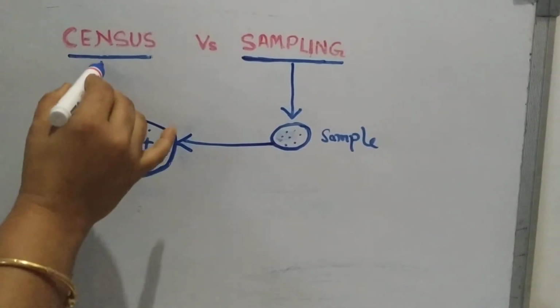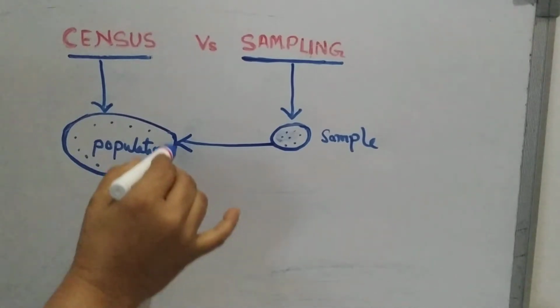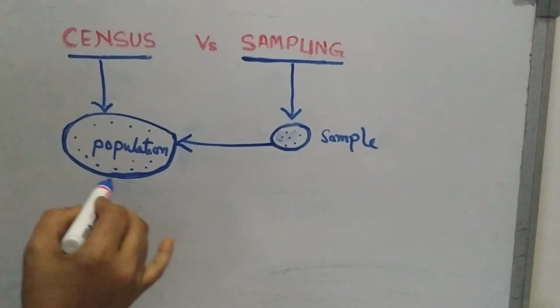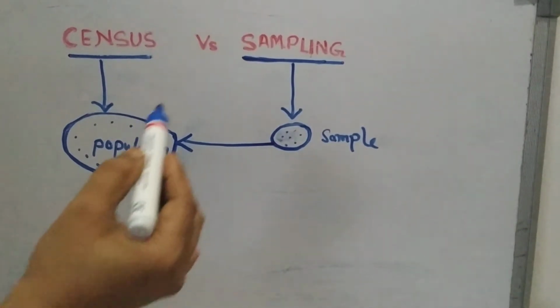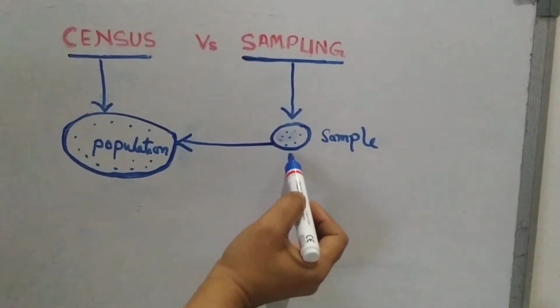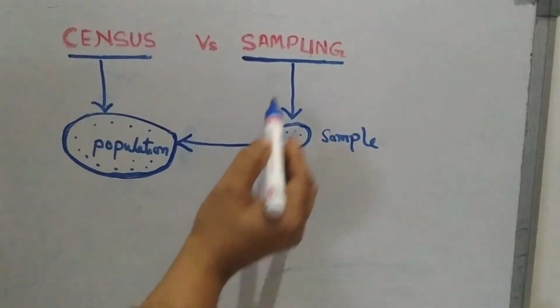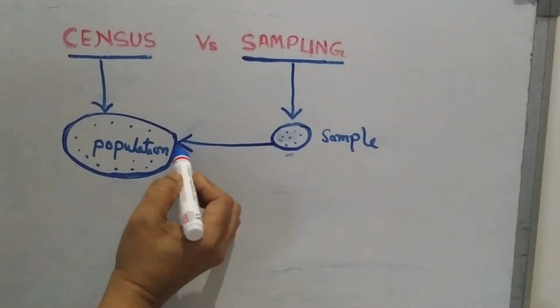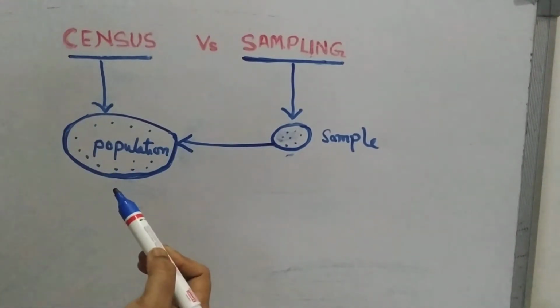In census enquiry, we go directly to the population, we observe or examine each element of the population, and we draw conclusions about the population. But in sampling, that is also called sample enquiry, here we examine only a part of the population, that is called a sample. We examine the sample and then we draw conclusions about the whole population. So, this is the way of doing sample enquiry and this is the way of doing census enquiry.